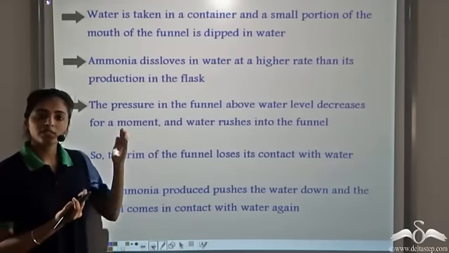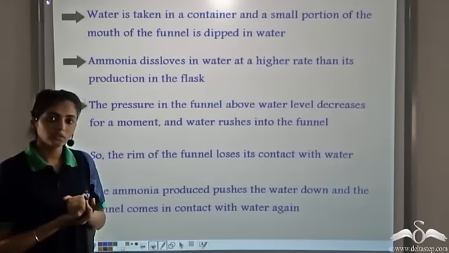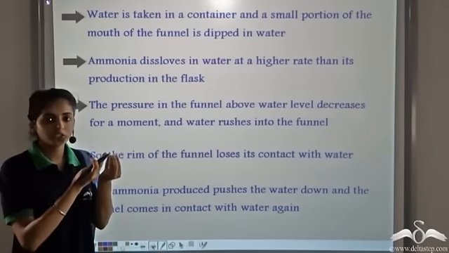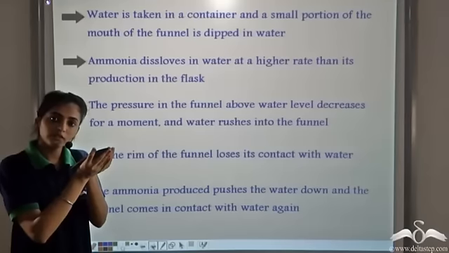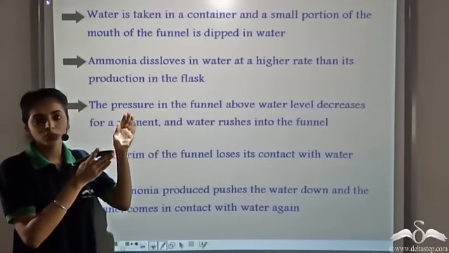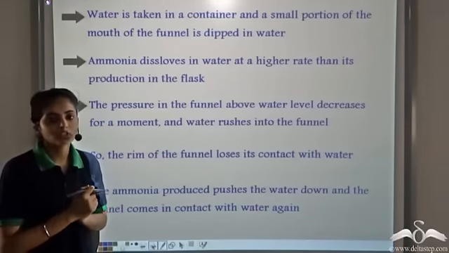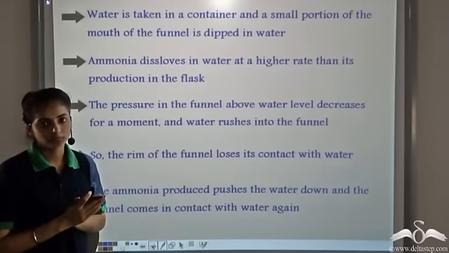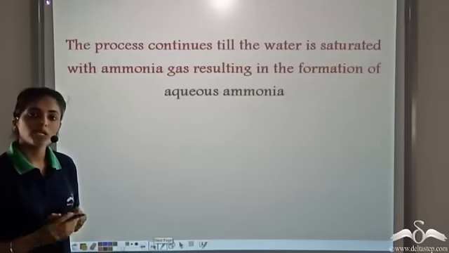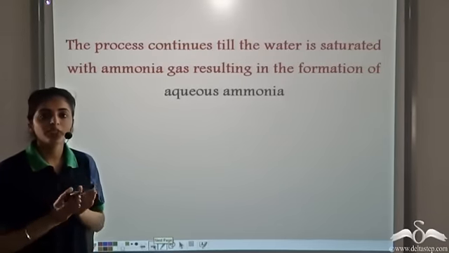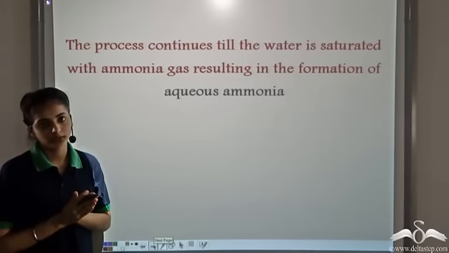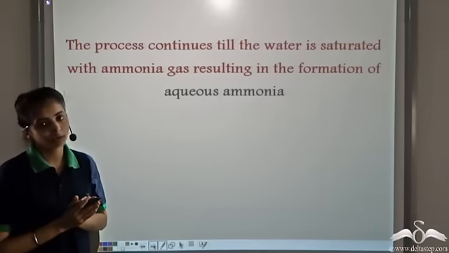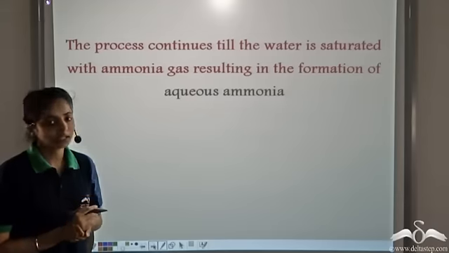So in this case, we avoid the back suction by using a funnel which has a higher surface area. As ammonia is produced, it gets dissolved. Now a partial vacuum or low pressure is created. So to equalize the pressure, water from the trough rises into the funnel. Now as more ammonia is produced, it pushes down the water, and so this process continues till the water is saturated with ammonia. So now in this process, by using a funnel arrangement, we can prevent back suction of ammonia. And this process continues till the water becomes saturated with ammonia. So we get aqueous ammonia.